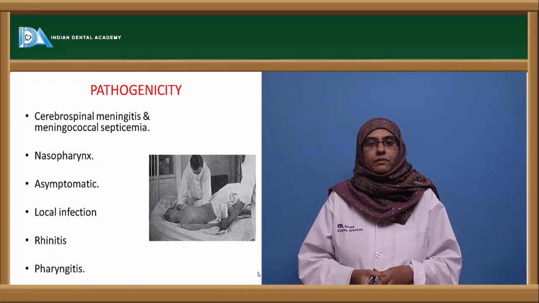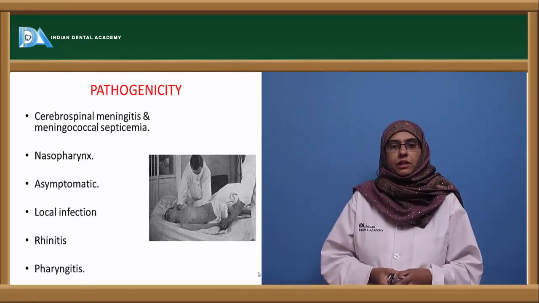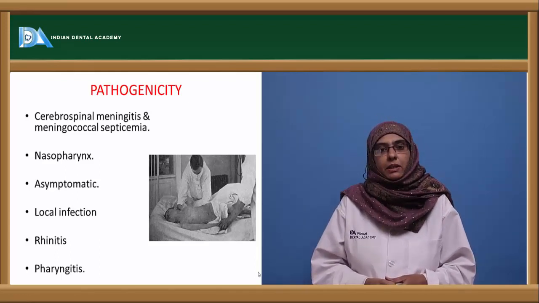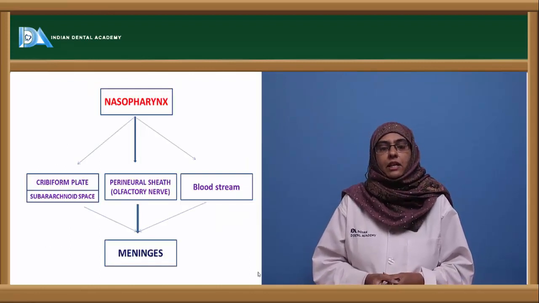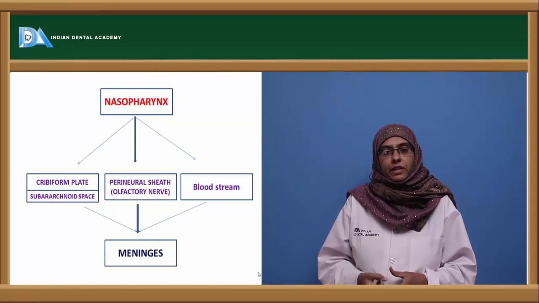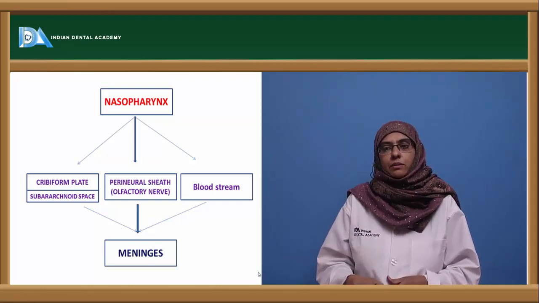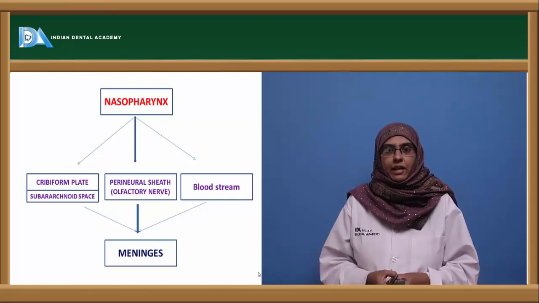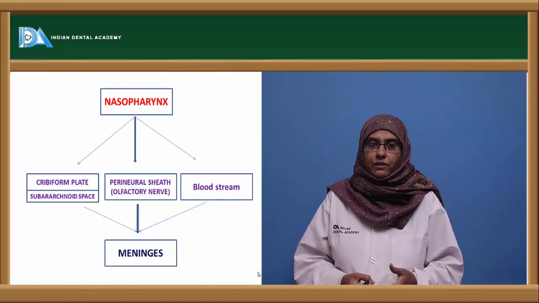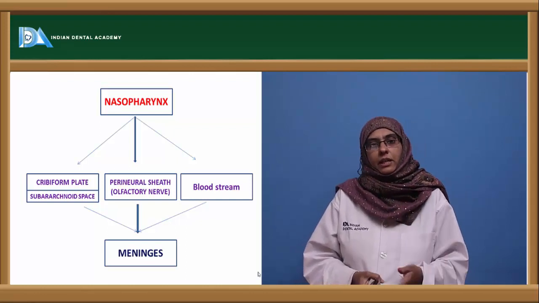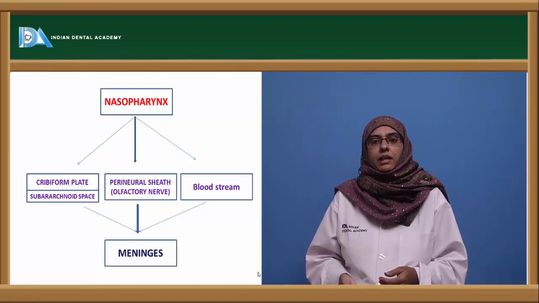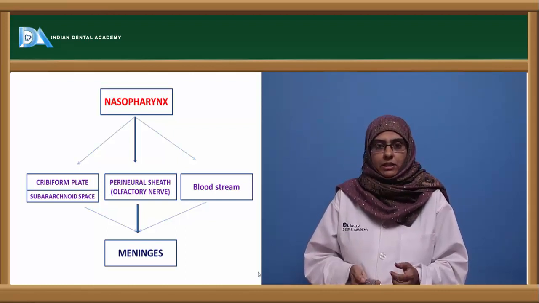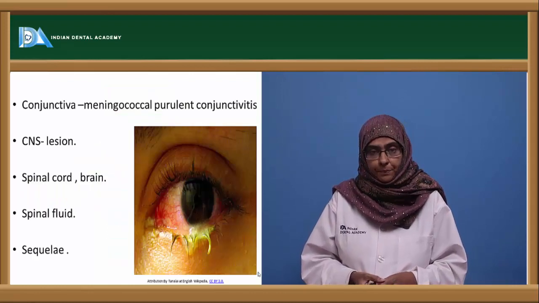In local infections, dissemination is very poor, and sometimes it is ensured via rhinitis or pharyngitis. Coming to the spread of the infection from the nasopharynx to the meninges, it can be directly via the perineural sheath of the olfactory nerve, or via the cribriform plate to the subarachnoid space and the meninges, or can be directly via the bloodstream, that is nothing but bacteremia.